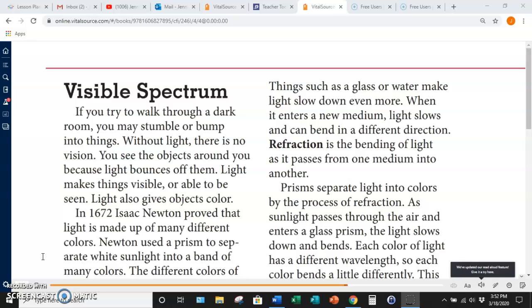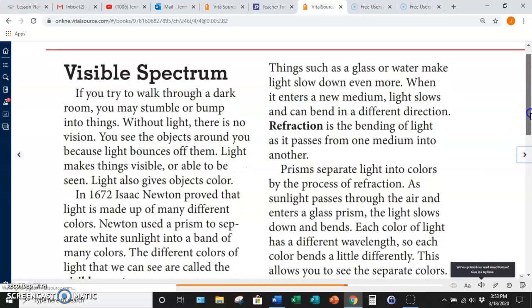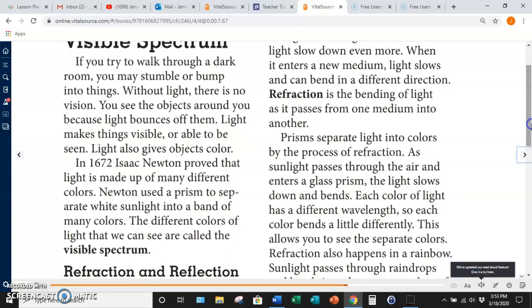I kind of already said the first paragraph, but I'm going to reread it. If you try to walk through a dark room, you may stumble or bump into things. Without light, there is no vision. You see the objects around you because light bounces off them. Light makes things visible or able to be seen. Light also gives objects color. In 1672, Isaac Newton proved that light is made up of many different colors. Newton used a prism to separate white sunlight into a band of many colors. The different colors of light that we can see are called the visible spectrum.